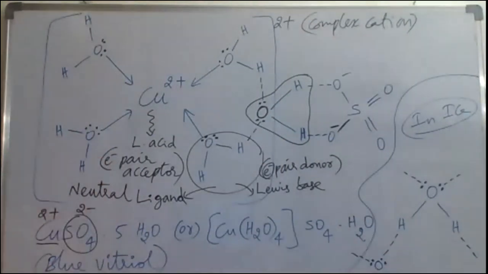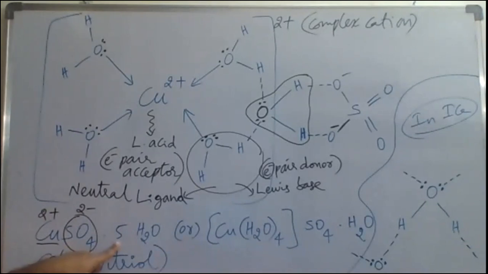So it's about the structure of blue vitriol. The blue vitriol formula is CuSO4·5H2O. When you dissolve copper sulfate in water, we get this crystal. This crystal is blue in color, so it is called blue vitriol. Only anhydrous copper sulfate, without water, is a white solid. When you dissolve that in water, the solution becomes blue in color. That's why it is blue vitriol.